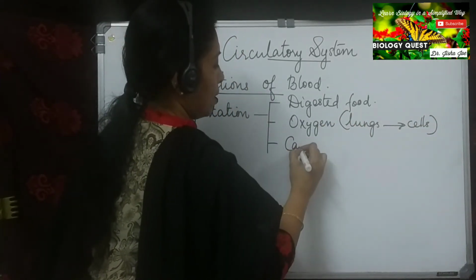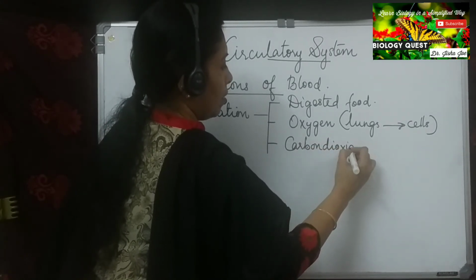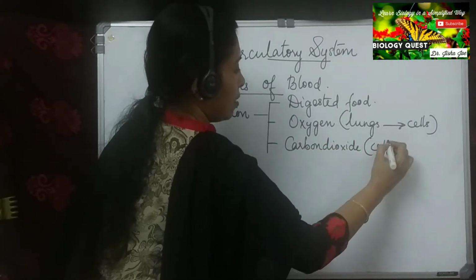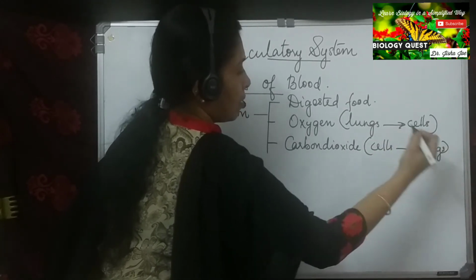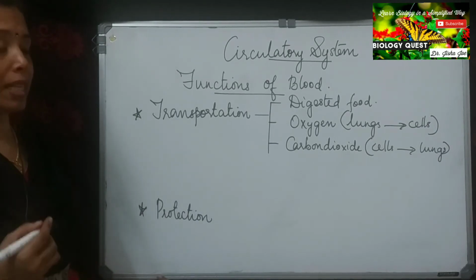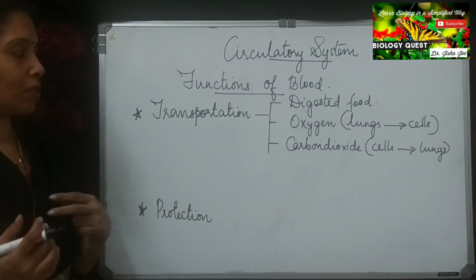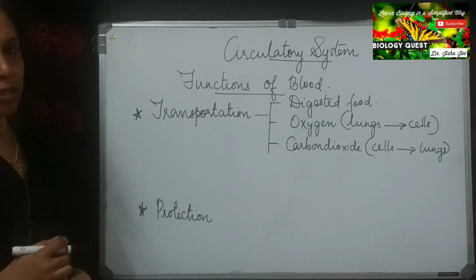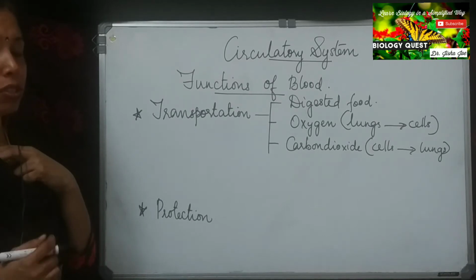Next, carbon dioxide from the cells to the lungs. Carbon dioxide, which is formed as a waste product during respiration, has to be transported from the cells back to the lungs. Then what is the next thing that is to be transported?